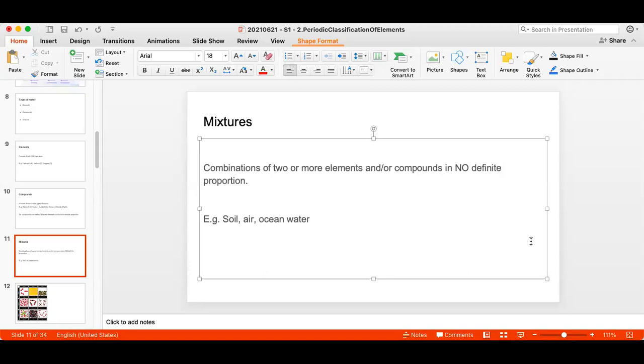No. Sugar still tastes sweet. Salt still tastes salty. So that is not an example of a compound, but it's an example of a mixture. Understand the difference between compounds and mixtures.